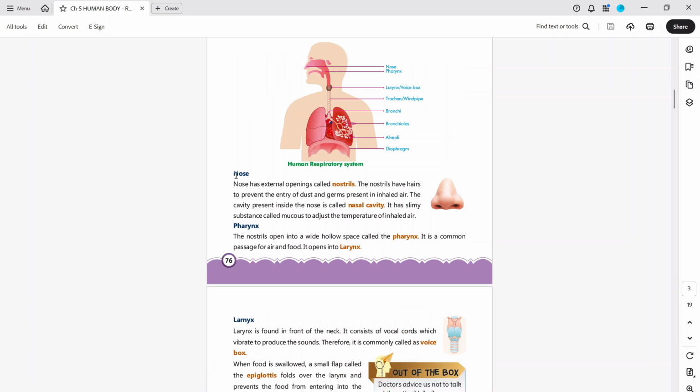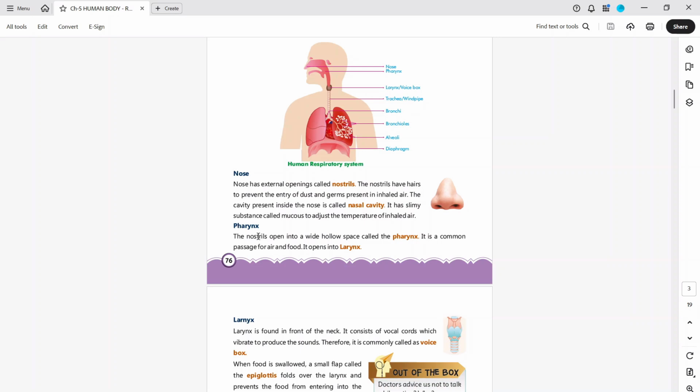So, the nose. The nose has external openings called nostrils. The nostrils have hairs to prevent the entry of dust and germs present in inhaled air. The cavity present inside the nose is called the nasal cavity. It has a slimy substance called mucus to adjust the temperature of inhaled air. So we breathe through the nostrils, and they prevent dust particles from entering. It removes pollutants, basically, before they enter the body.